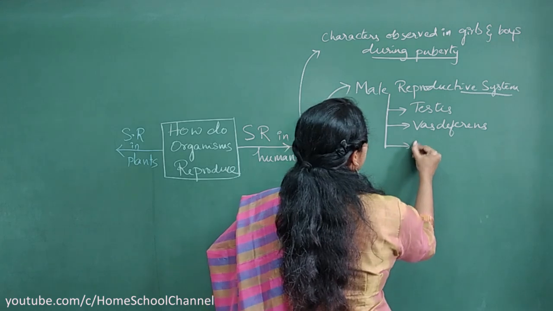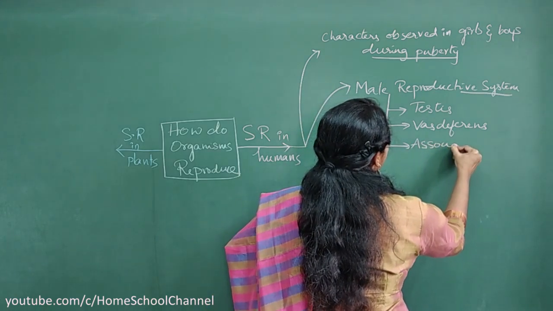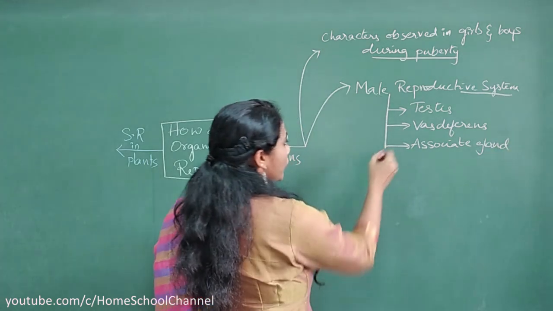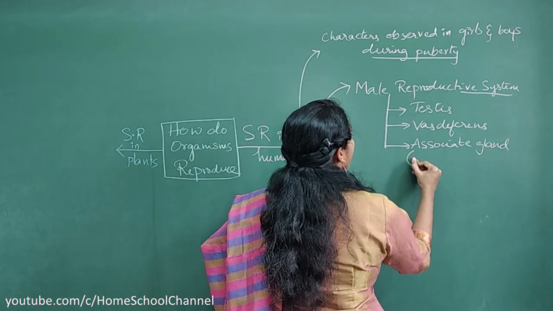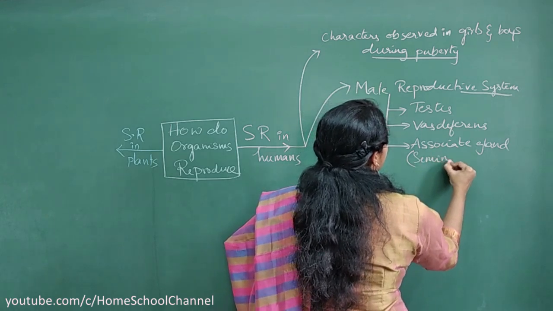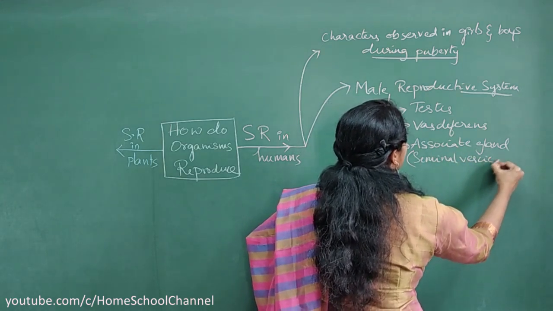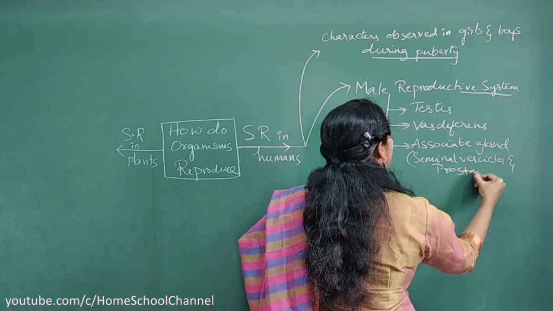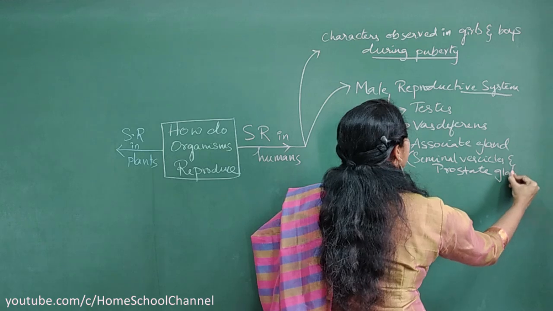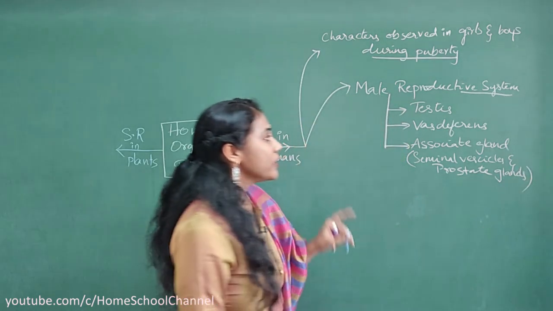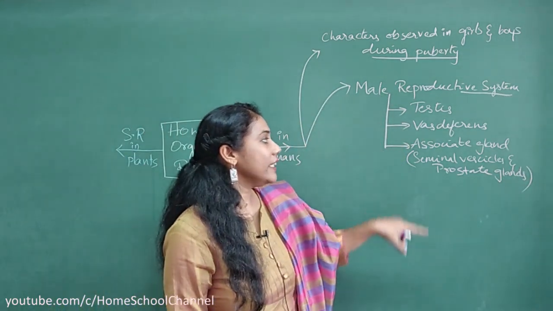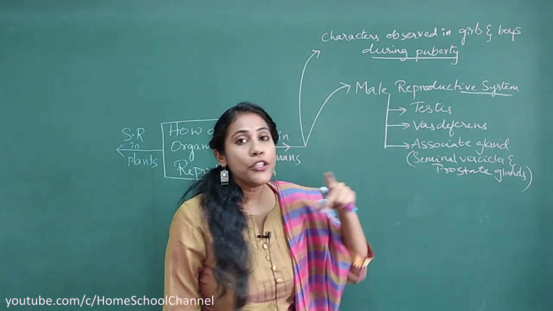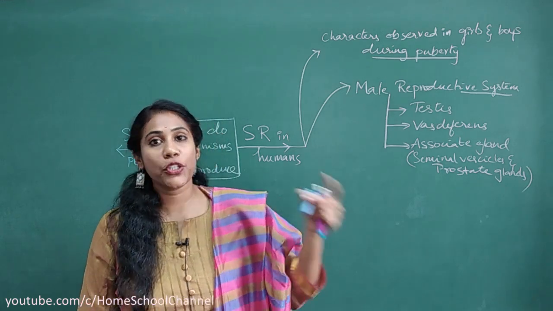After that you will study associate glands. What do you mean by associate glands here? Seminal vesicles and prostate gland are collectively called associate glands. They secrete a liquid which helps in easy flow of sperms, and they also help in giving nutrition to the sperms.